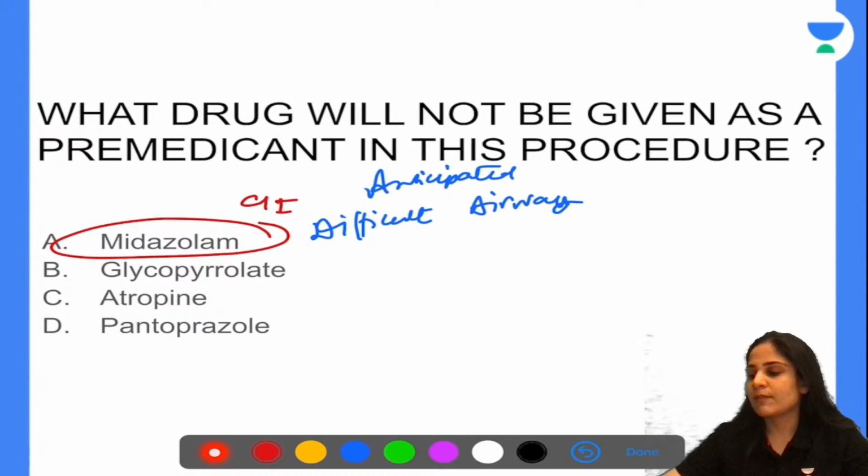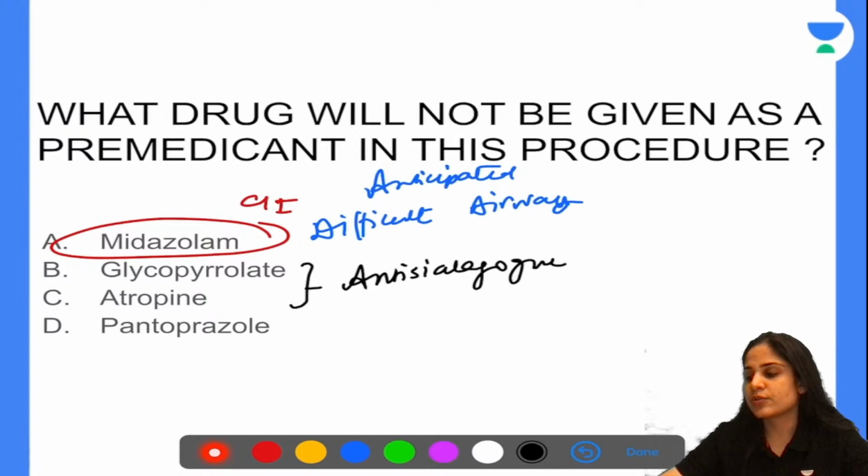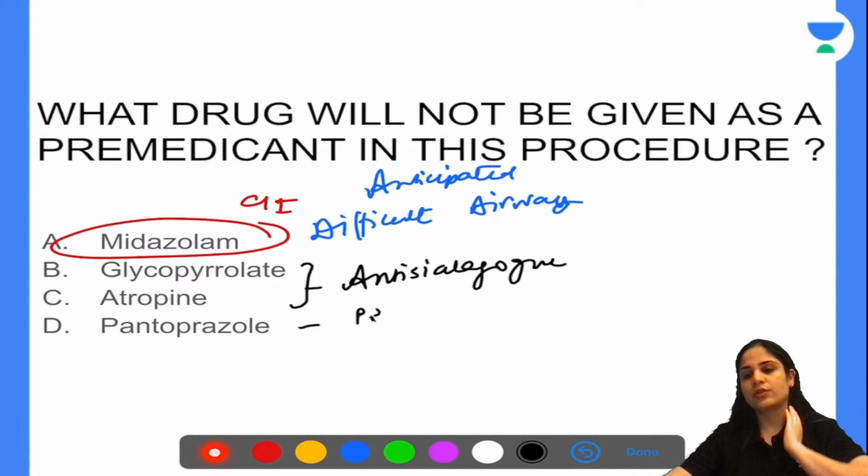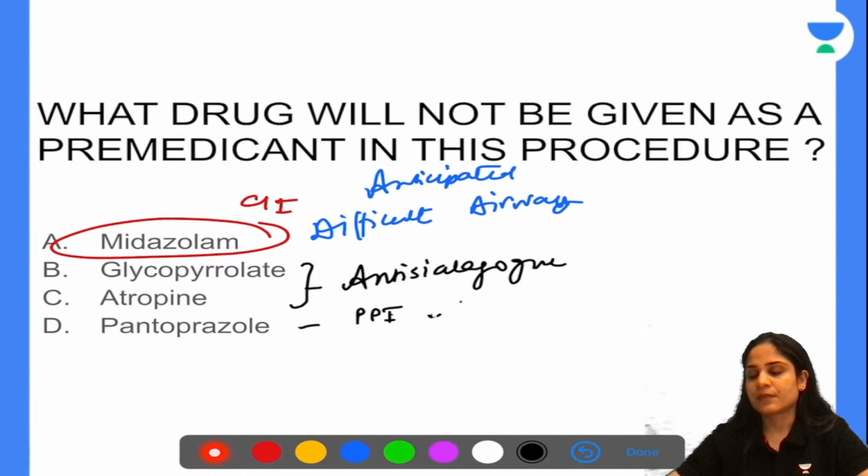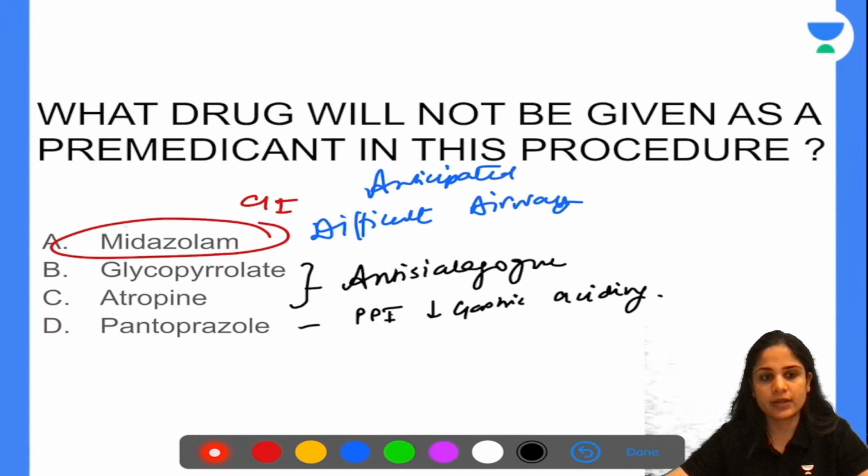You can also give pantoprazole to the patient as a PPI, so it will reduce the gastric acidity. This can be given to the patient as a pre-medicant. But you will never give any sedation, muscle relaxation or anesthetic agent to this patient with the anticipated difficult airway. All right. Okay, moving on to our next question.